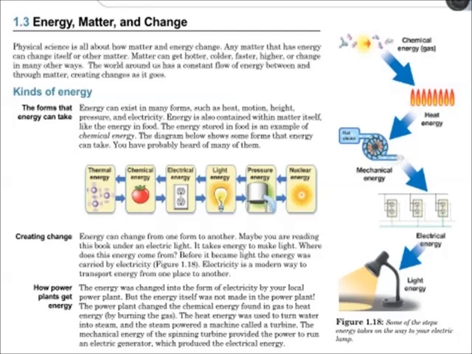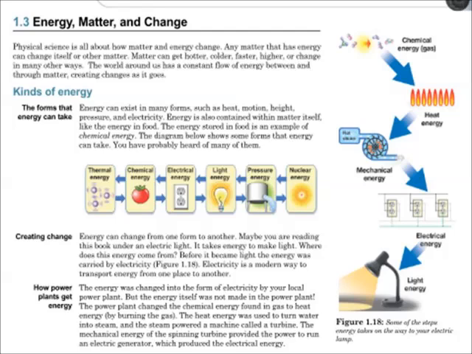Maybe you are reading this book under an electric light. It takes energy to make light. Where does this energy come from? Before it became light, the energy was carried by electricity. Electricity is a modern way to transport energy from one place to another. The energy was changed into the form of electricity by your local power plant, but the energy itself was not made in the power plant.